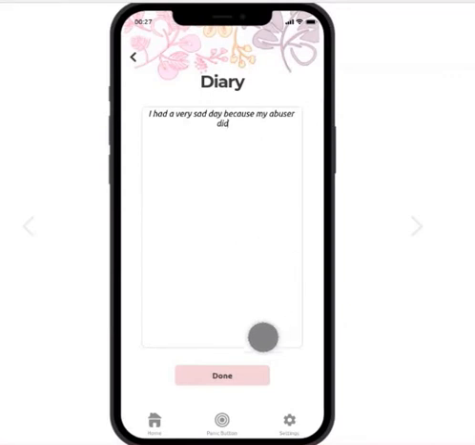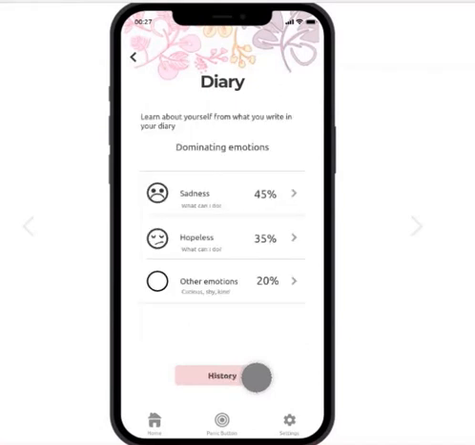After the user is done typing their diary, and again, they can type anything, the beauty of this feature is that it's going to extract the content of that diary and, using machine learning, perform a sentiment analysis.